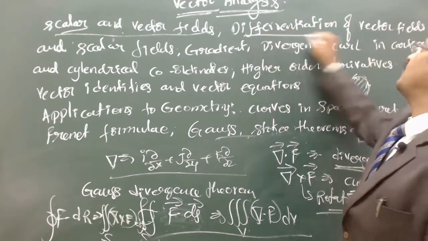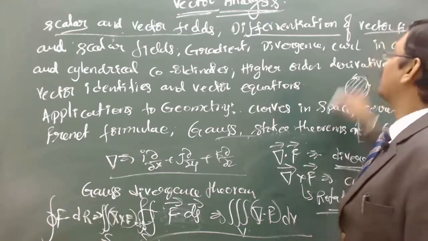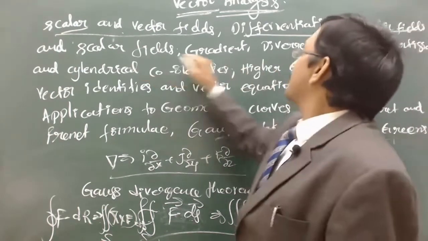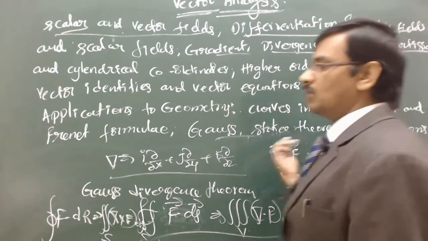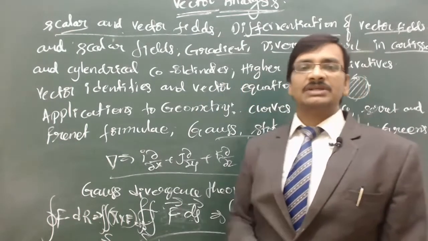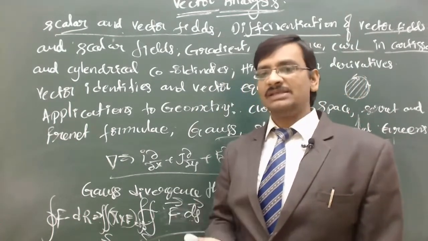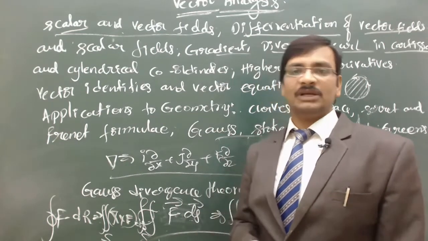And then the differentiation of vectors is nothing but operating del on a scalar field and the vector fields, giving gradient, divergence, and curl, in Cartesian and cylindrical coordinates. We need to analyze and understand how these are interpreted in our mathematical analysis.